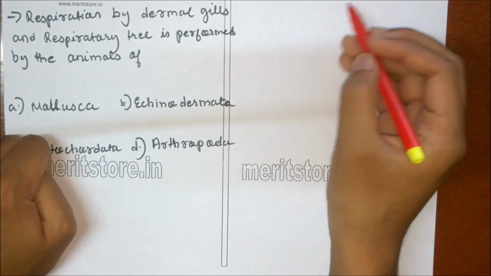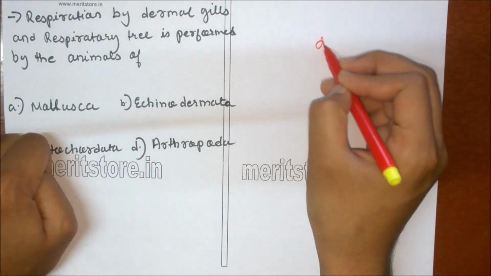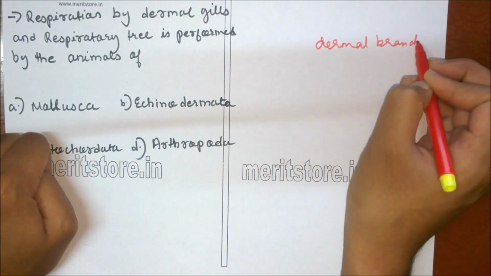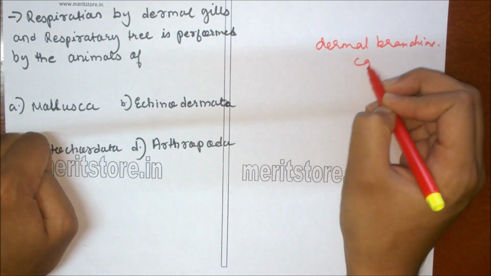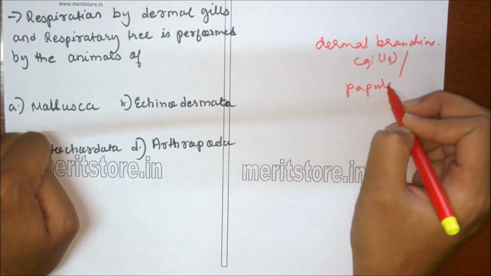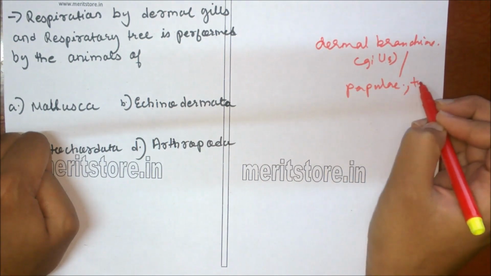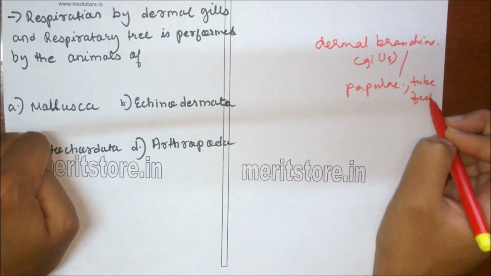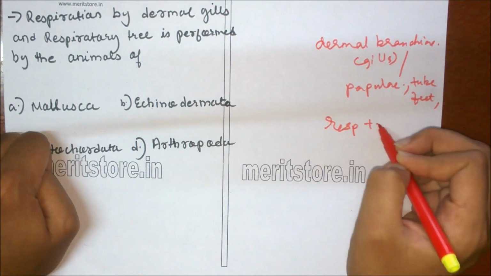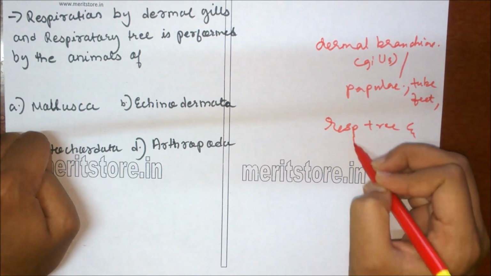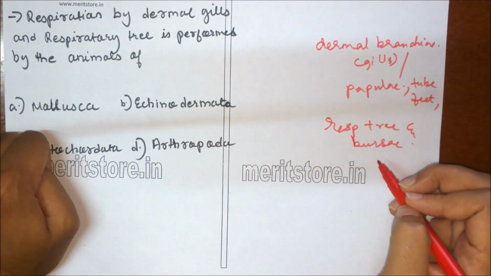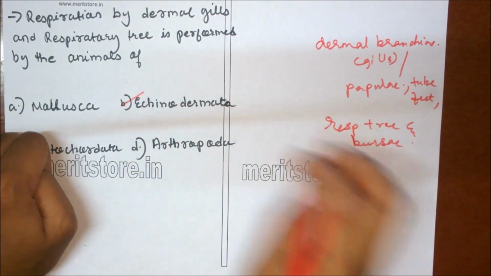In phylum echinodermata, respiration occurs through dermal branchiae, which are known as gills or papillae, tube feet, respiratory tree, and bursae. These are the respiratory structures in phylum echinodermata.